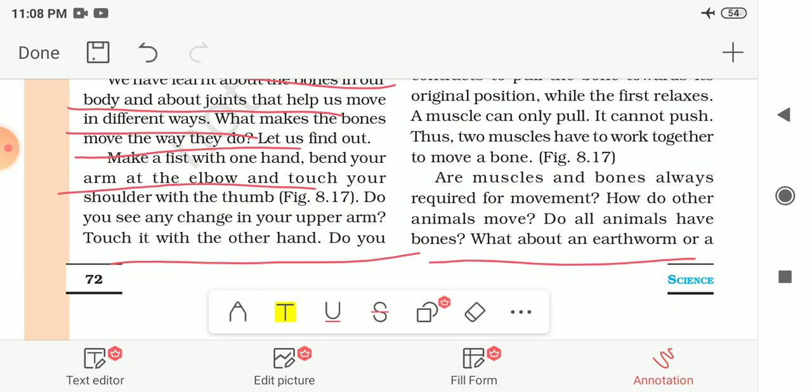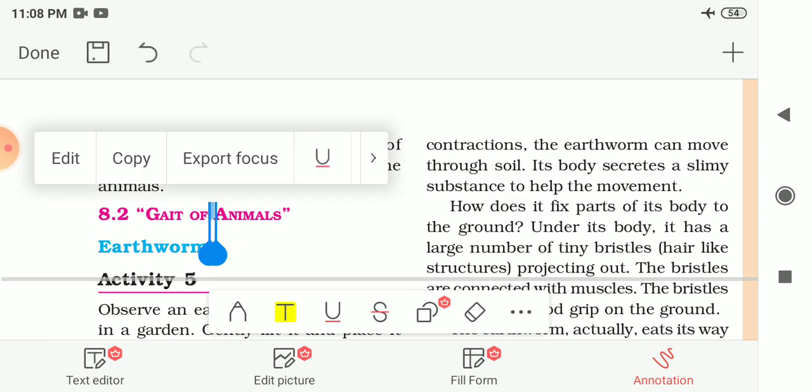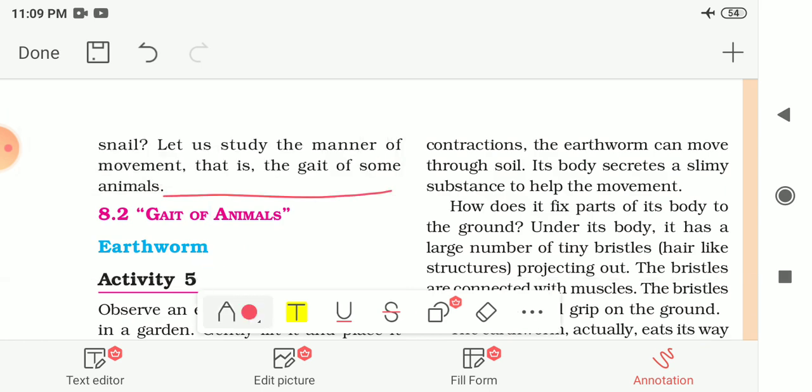Do all animals have bones? And what about an earthworm or a snail? Let us study the manner of movement, that is the gait, of some animals. That we will study in our next video. Till now we have seen movement in the human body, the skeleton of the human body, cartilage and muscles. Now in the next video we will study the remaining part of this chapter.